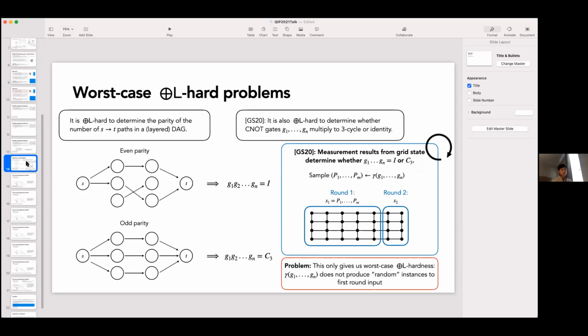But basically, we prove some sort of computational hardness, which is that we can solve a computational task which is complete for parity-L. We do that by performing measurement-based quantum computation. And if we have a classical device that's simulating this, it can be leveraged to solve this computational problem, which is basically determining the parity of the number of paths in a layered DAG.